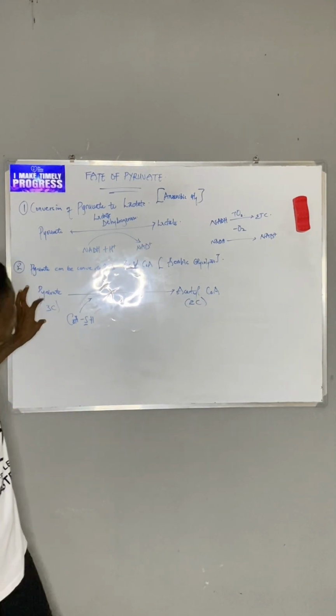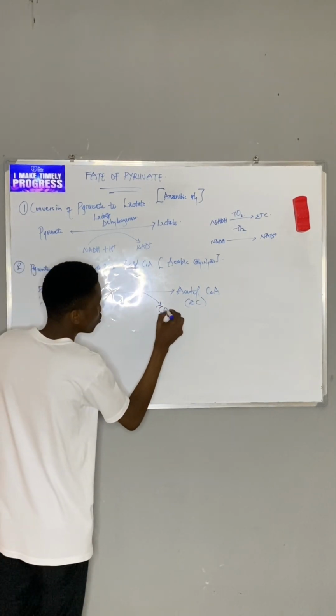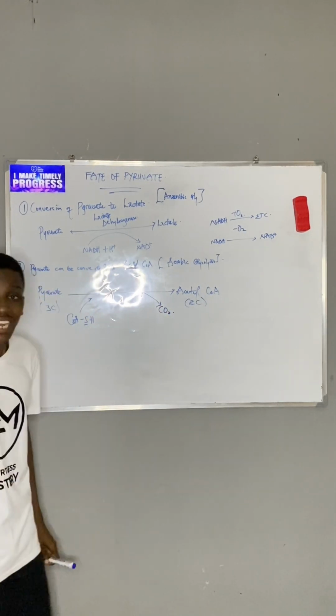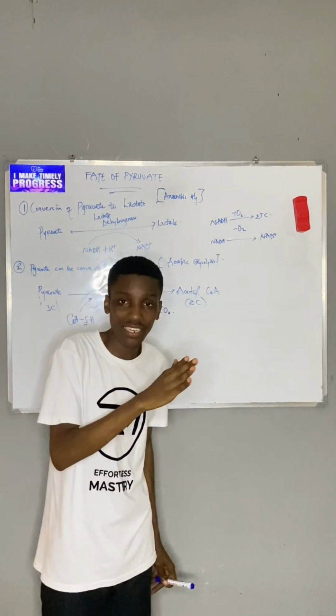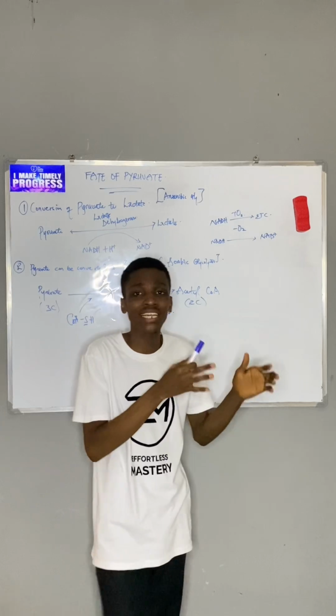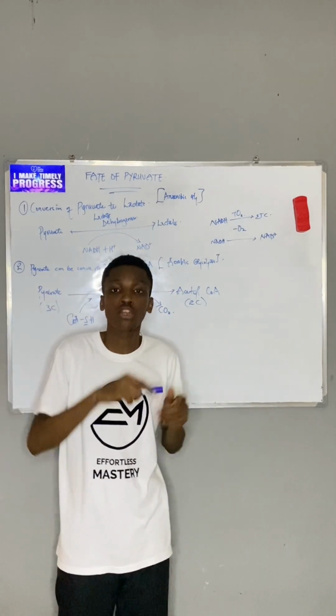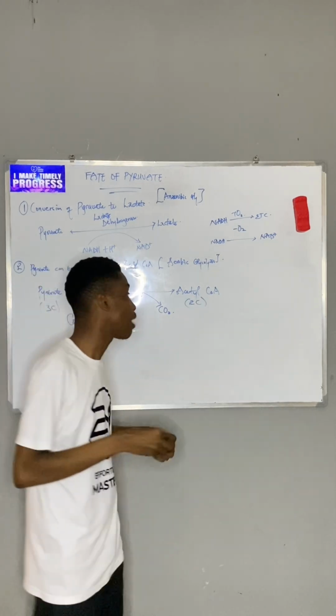So why would I change from 3 to 2? It's because there has been loss of CO2. Please take note that carbon is lost or gained as CO2. So that means anytime I change from 3 carbon to 2 carbon, there has been loss of carbon, and that is loss of CO2. That's decarboxylation.